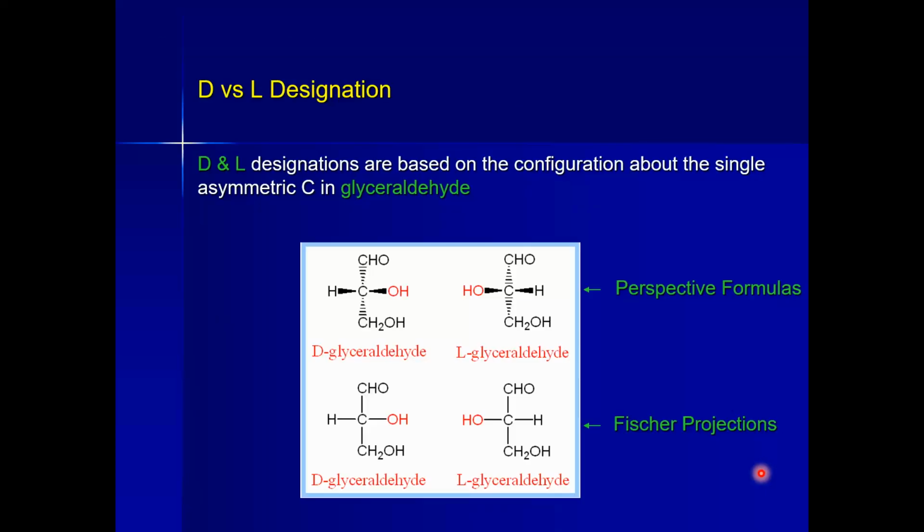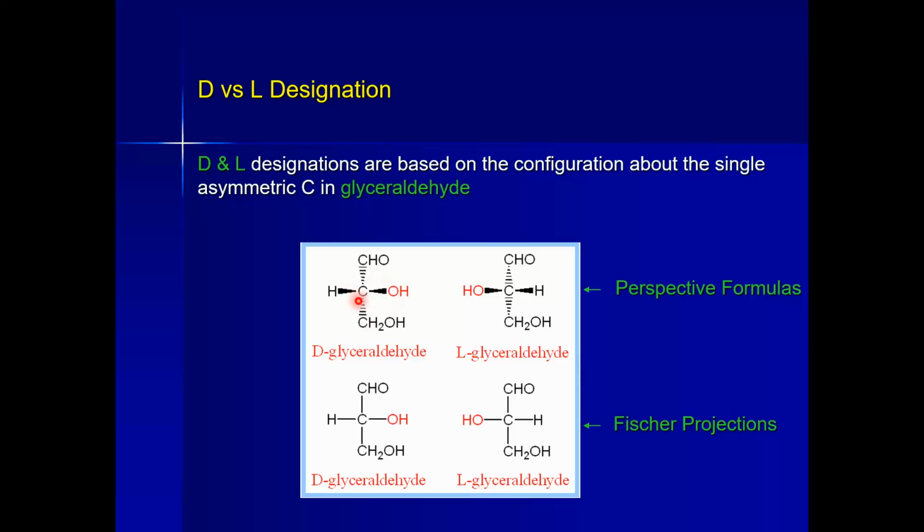So what does it mean? We will be seeing here: what is a D and L designation, or D and L sugar? For example, we are taking an example of D-glyceraldehyde or L-glyceraldehyde. It is an aldose sugar with 3 carbon atoms, and we can see it has 1 chiral center, because it has 4 different groups around this carbon atom.